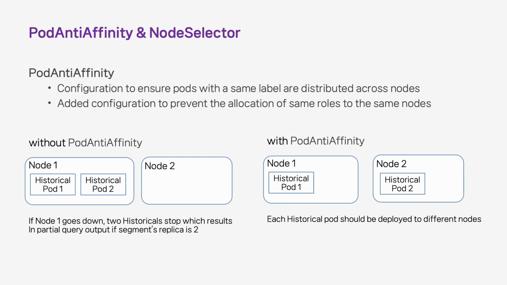The problem we faced when not applying pod anti-affinity is as follows. Without pod anti-affinity, if node 1 goes down, 2 historicals stop, which results in partial output if segment replica is only 2. But with pod anti-affinity, each historical pod is on a different node, so the issue doesn't occur.